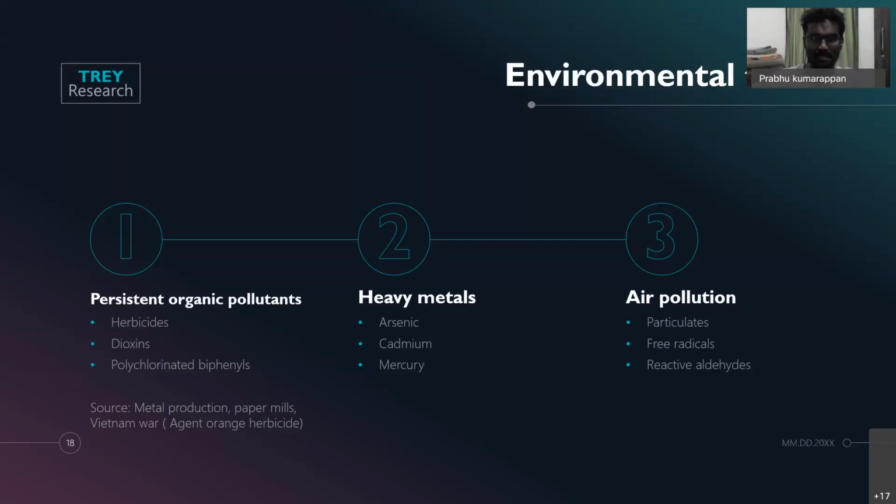And second among the environmental toxins are heavy metals, which are arsenic, cadmium, mercury, and in fact lead, which are also known to be associated with increased risk of MI and CAD. And finally, air pollution, where air particulates, free radicals, and reactive aldehydes have also been shown to be associated with increased atherosclerotic risk.